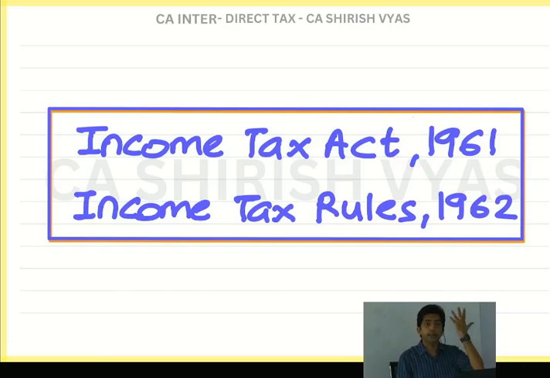So anyways, the point is, right now we are studying the act which was made in 1961. But 1961 is a very old year. Even I was not born that time. So that law doesn't remain constant. This law keeps changing. Every year there is a budget and some new changes come. Changes means it doesn't become totally different, but some changes keep coming.